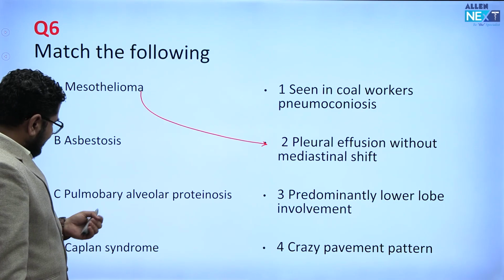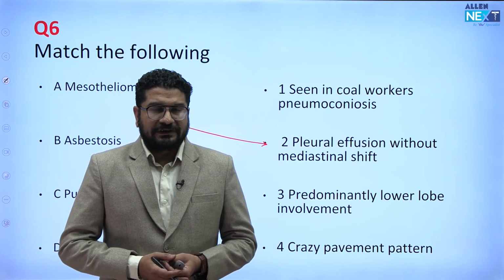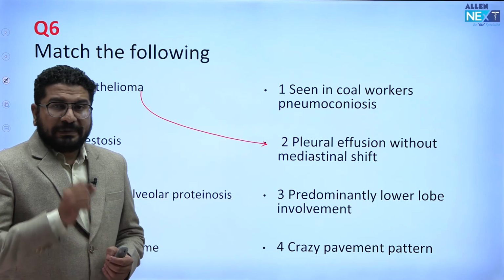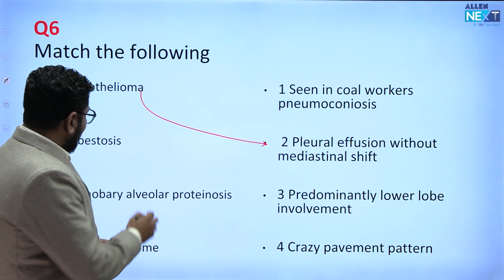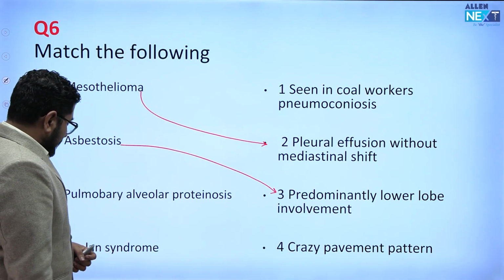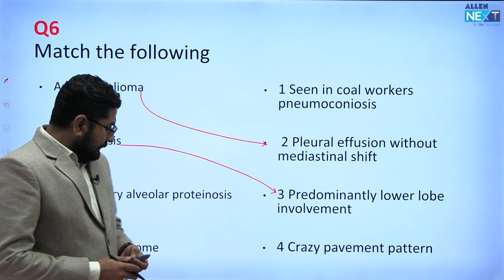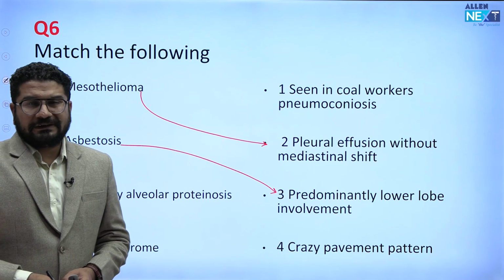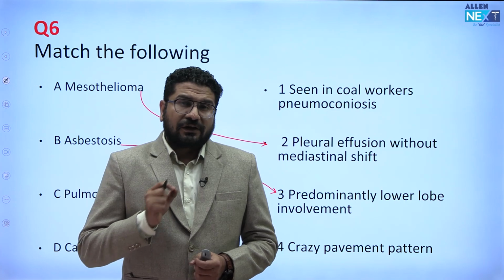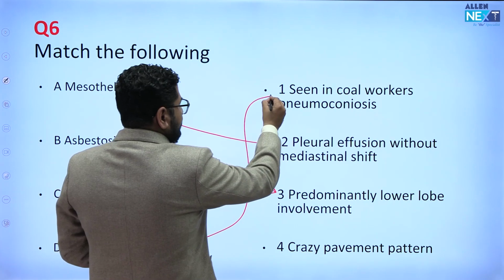Now, let's see asbestosis. Asbestosis, you see this in cement workers, in shipyard industries, sometimes even in textile industries. So this asbestosis will affect the base of the lung, right? So this will involve the lower lobe. Okay, this is N, pulmonary alveolar proteinosis. So again, a pediatric condition. Now let's see Kaplan syndrome. Kaplan syndrome is coal worker pneumoconiosis with rheumatoid arthritis.